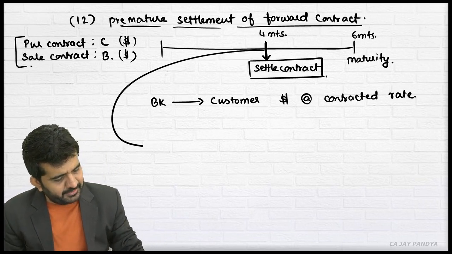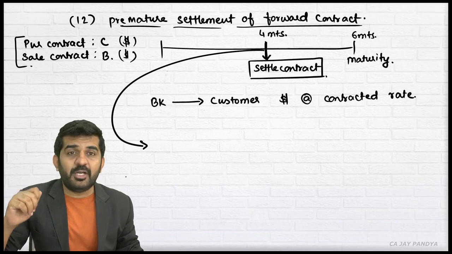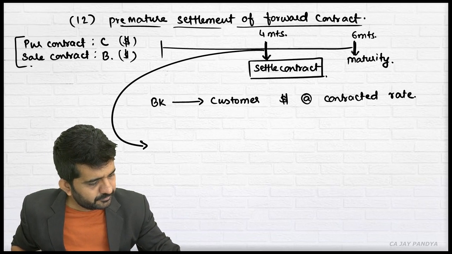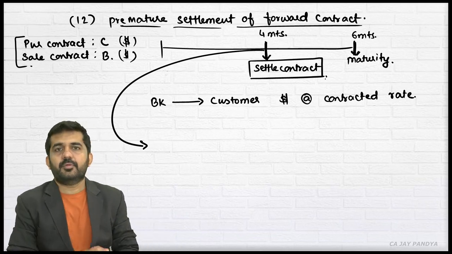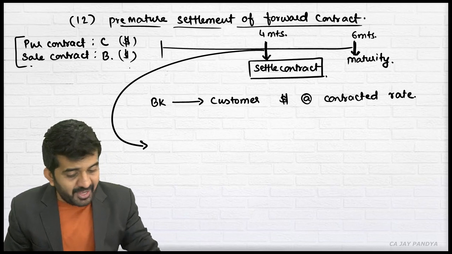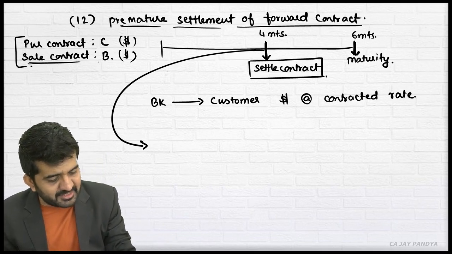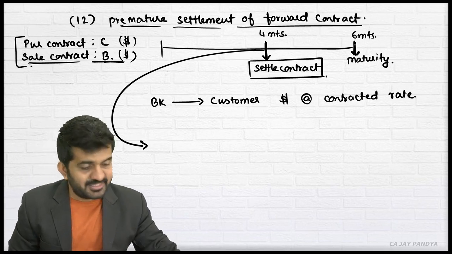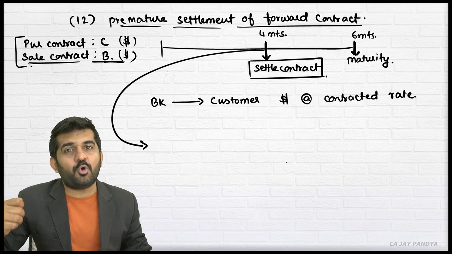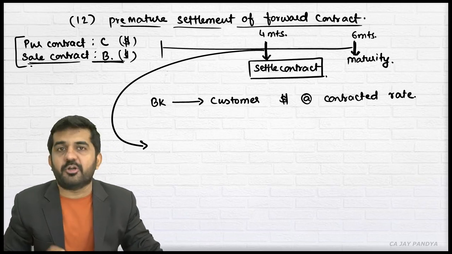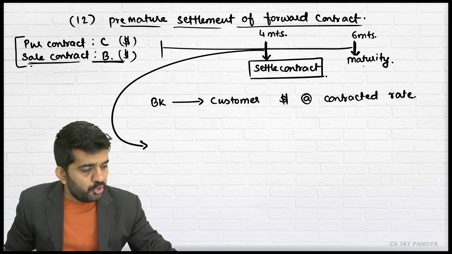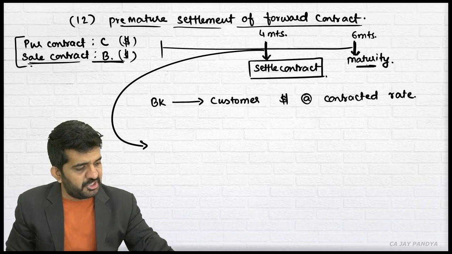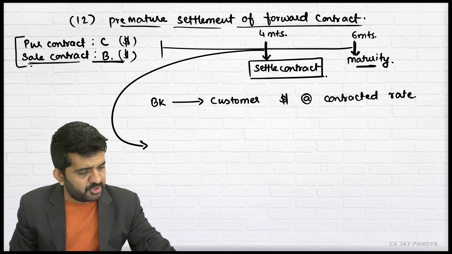On this date, bank will do one more thing. Try to concentrate. On this date, the bank is having a sale contract of dollar on this date. Now that contract is cancelled. Now that contract is settled or cancelled. So no longer this contract is on this date. So bank will take a position as if the same contract happens on this date.